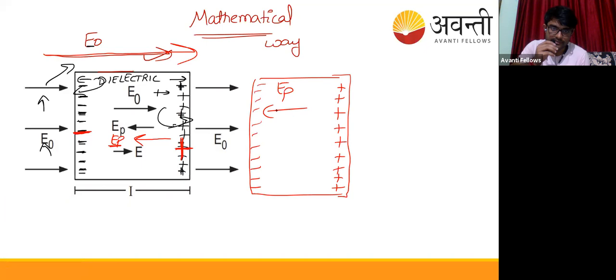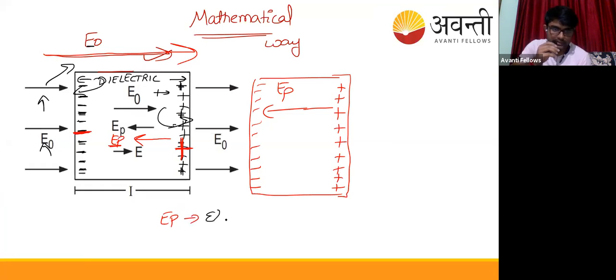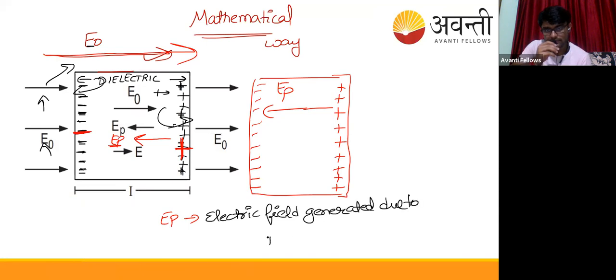EP means the electric field generated due to polarization. Polarization means there were polar atoms, or even if you take a non-polar dielectric, the condition will still be the same.